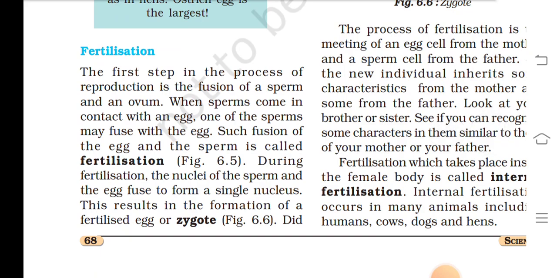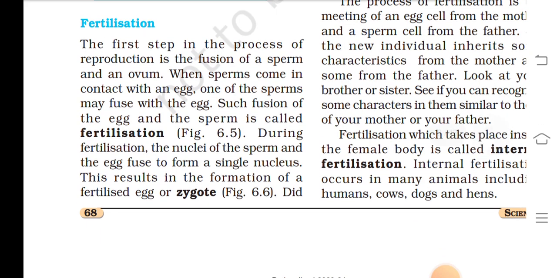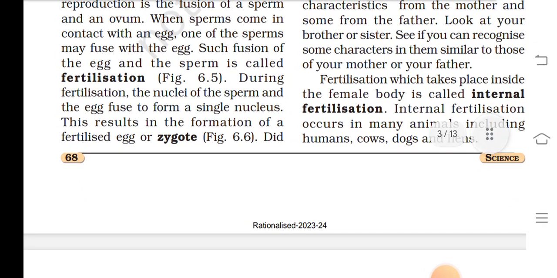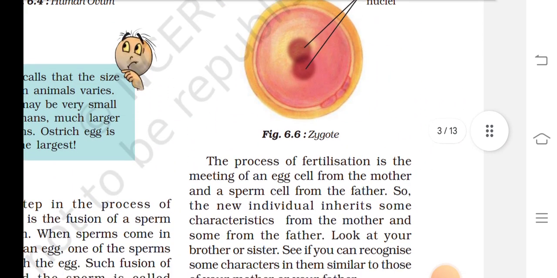Fertilization. The first step in the process of reproduction is the fusion of sperm and ovum. When sperms come in contact with an egg, one of the sperms may fuse with the egg. Such a fusion of the egg and sperm is called fertilization. During fertilization, the nuclei of the sperm and the egg fuse to form a single nucleus. This results in the formation of a fertilized egg, or zygote.